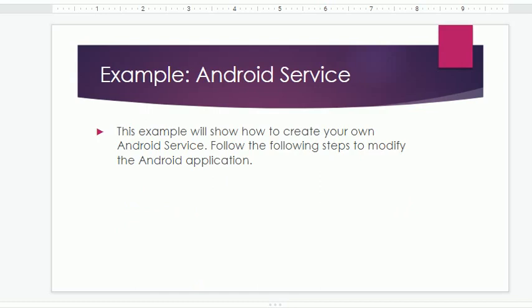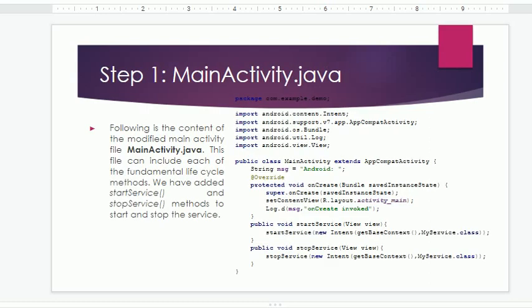So let's discuss an example. This example will show how to create your own Android service. You just need to follow the steps to modify the Android application. The following is the content of the modified MainActivity.java file, that is the main file in Android Studio. This file can include each of the fundamental lifecycle methods. We have added startService and stopService methods to start and stop the service.